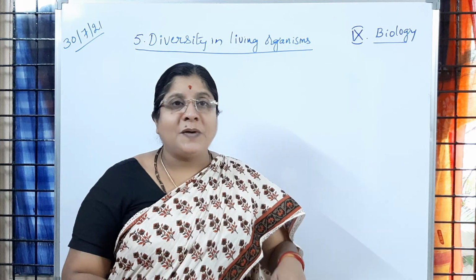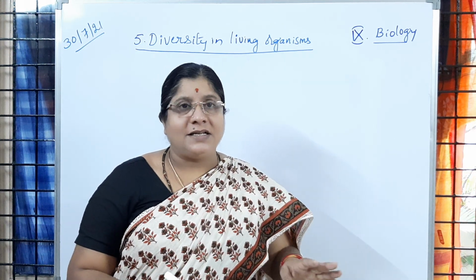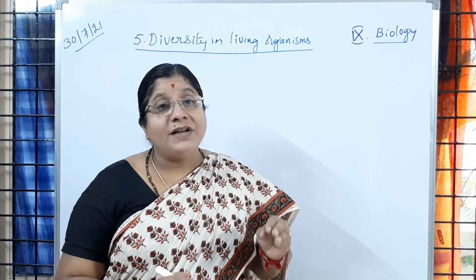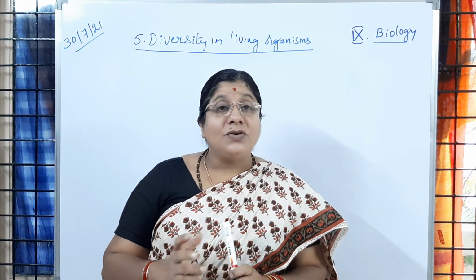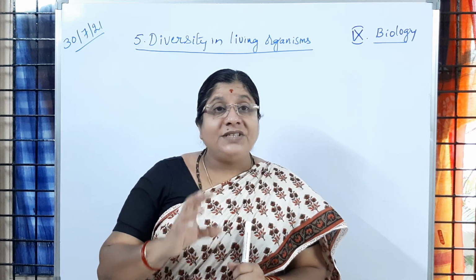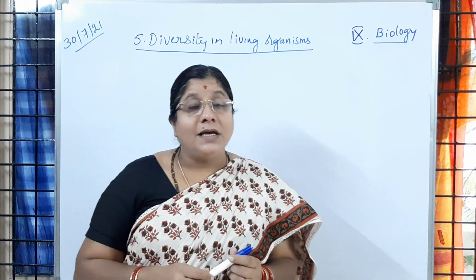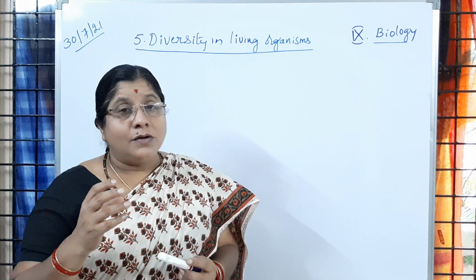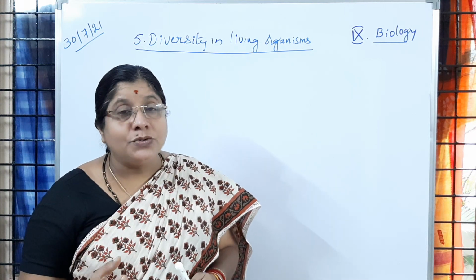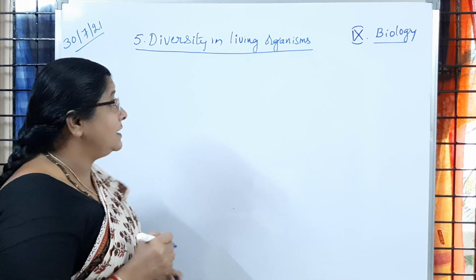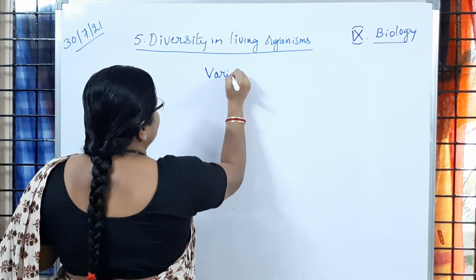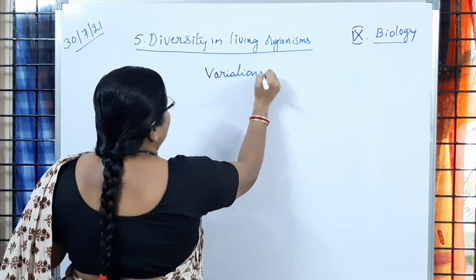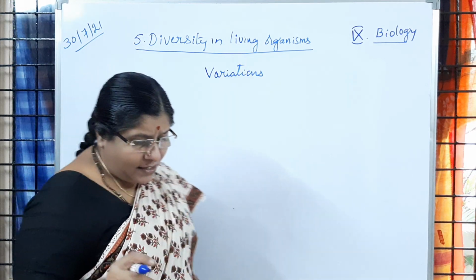Rose plants, whether they have different colors of flowers, all rose plants belong to one species. Is it not? So if we observe the differences among the group of organisms belonging to the same species, then we call it variations. So what are variations, children?